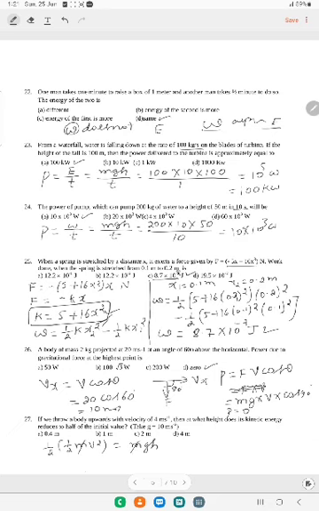I want an expression for h, so I want to calculate h. H is equal to v square divided by 4g. V is 4, 4 square is 16, divided by 4 times g, where g is 10, as they have given. So h is equal to 0.4 meter. That is, A is the correct option.